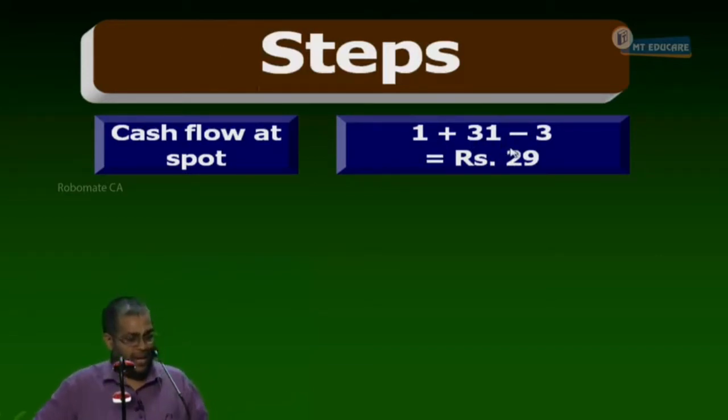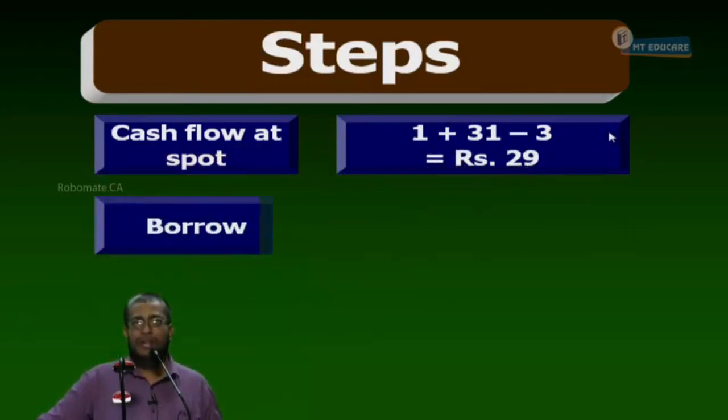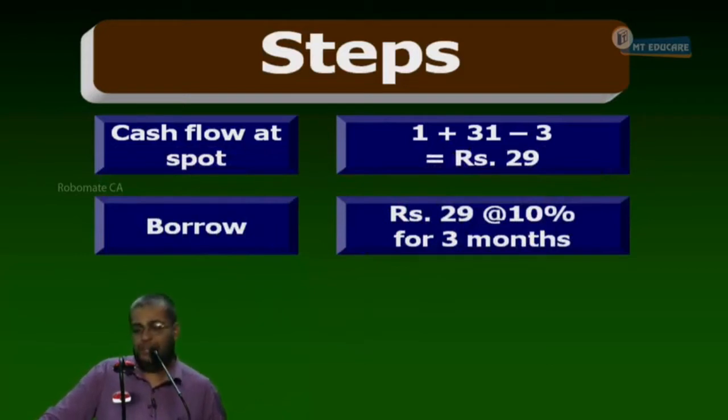Net outflow 29. Where to go for 29? Next line, borrow 29 at 10% for 3 months.